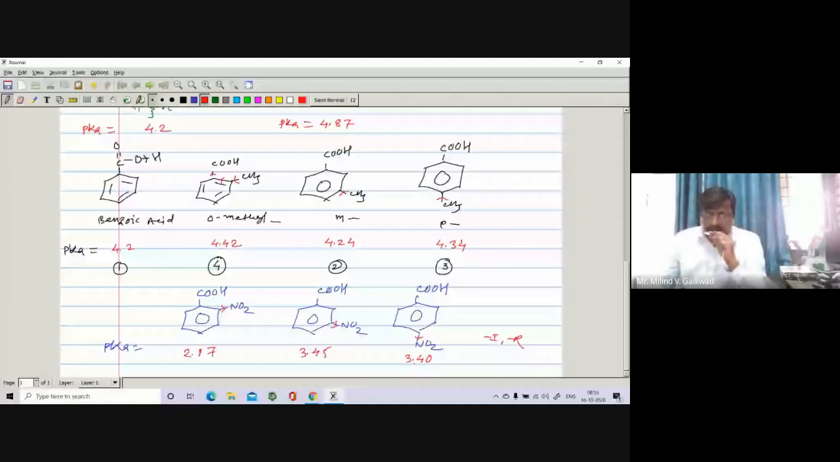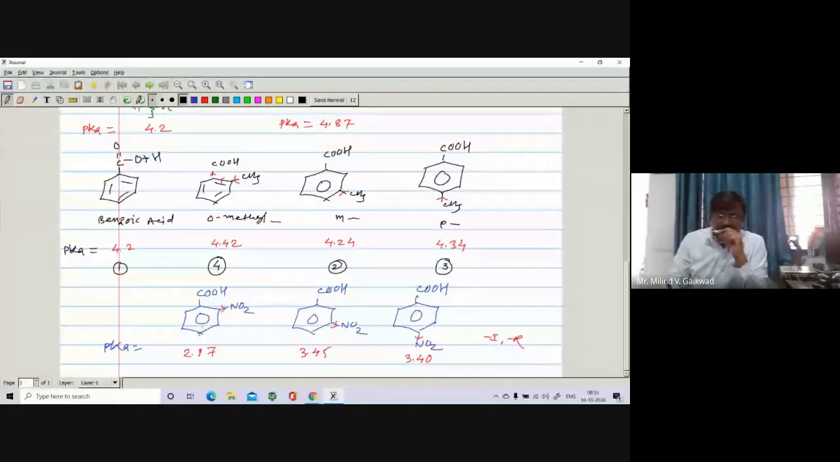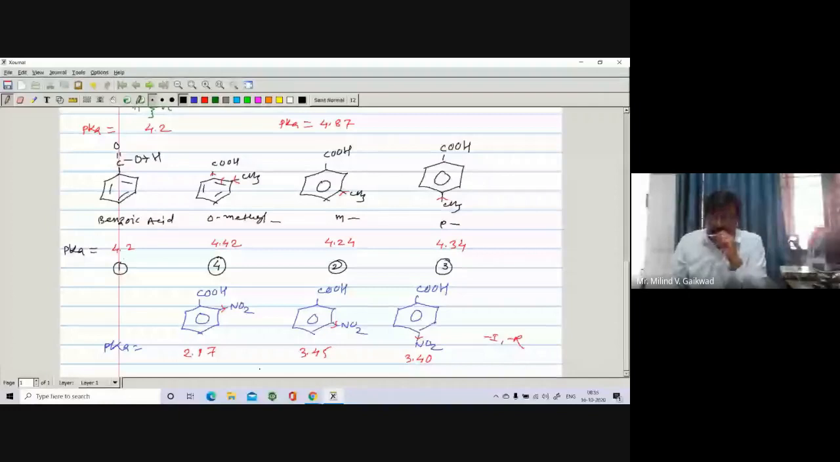So here again we'll observe that just like orthonitrophenol, here also ortho, meta and paranitrophenol. Again we'll see that all the nitrobenzoic acids are more acidic as compared to benzoic acid. Either you take ortho, meta, or para, because the pK value of benzoic acid is 4.2 and here it is 2 and 3. That's why all are more acidic.